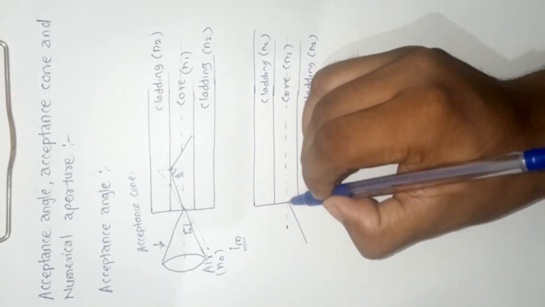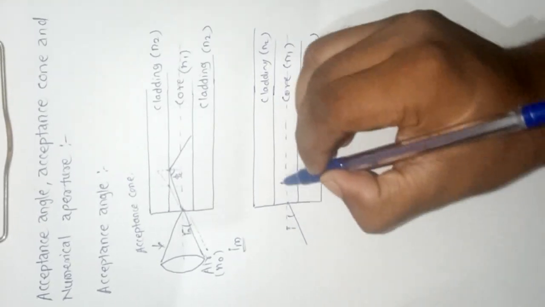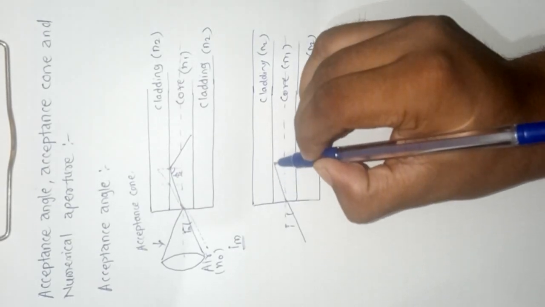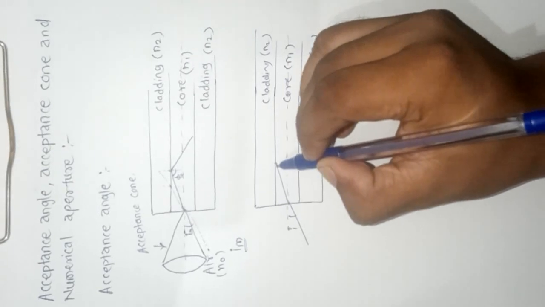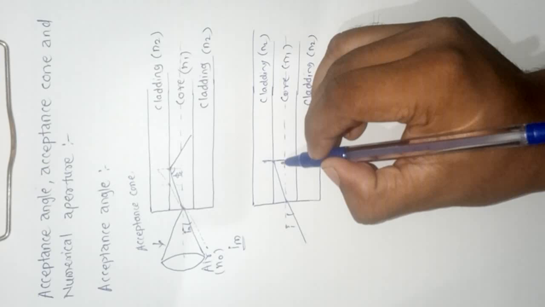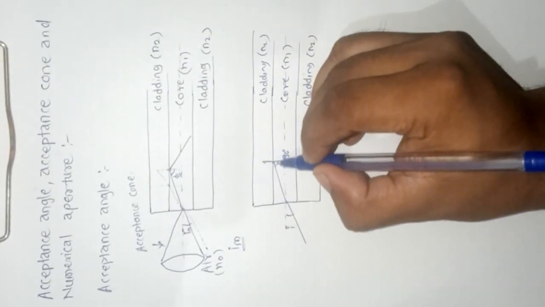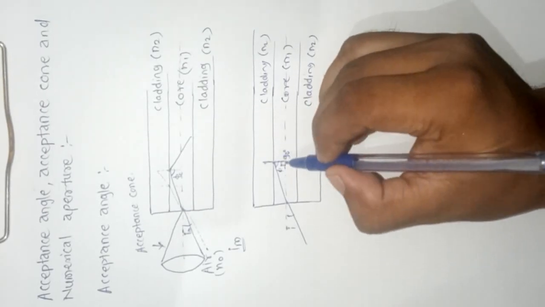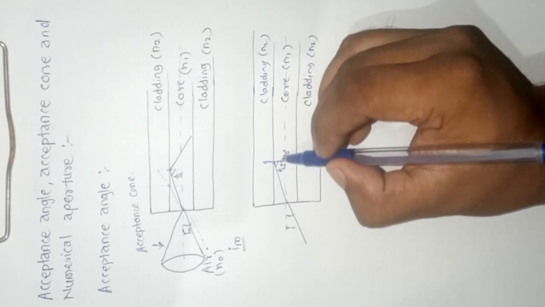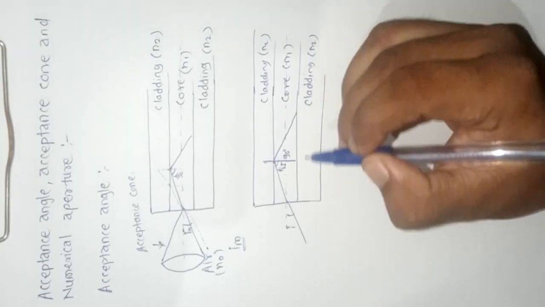When a ray of light is incident at this point from the air medium to the core medium with an angle of incidence I, the refracted ray will go like this to this point. This is a normal, that is, this angle is 90 degrees, and if this angle is phi, and this phi becomes equal to phi c, the critical angle, then total internal reflection will take place.